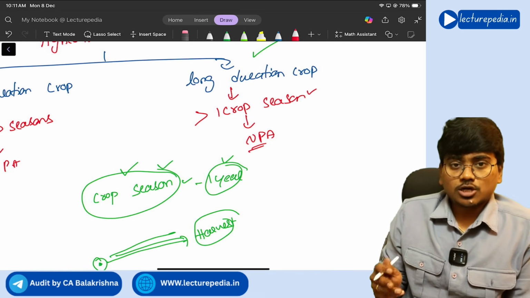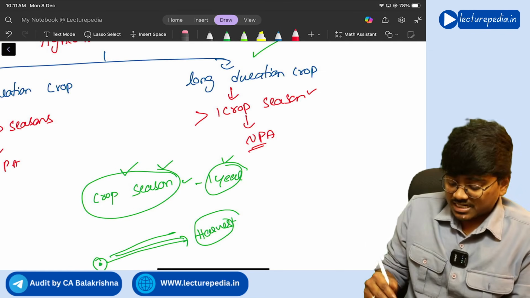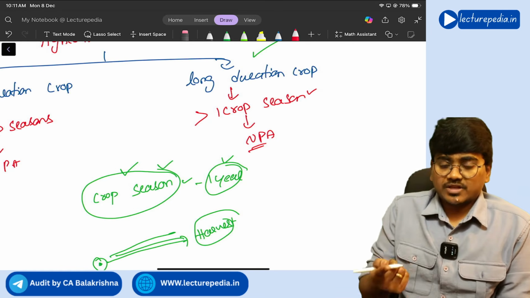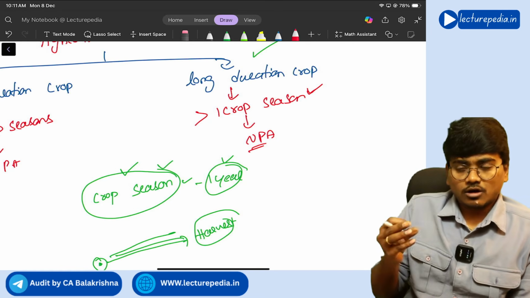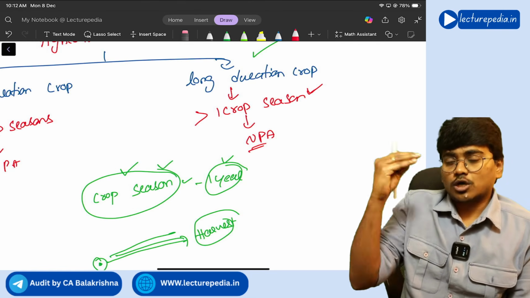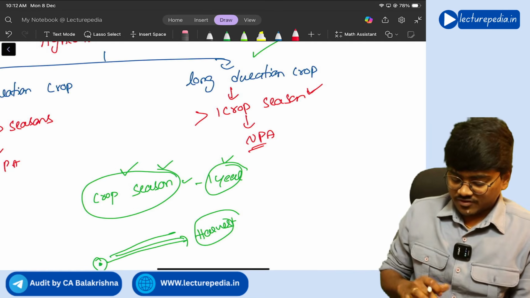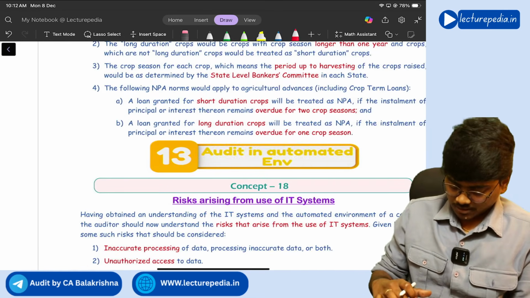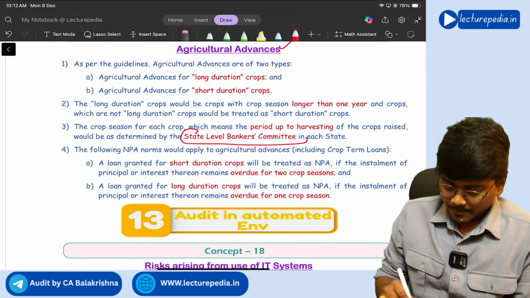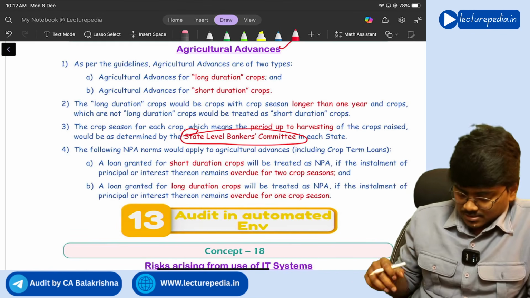Now, how long will the crop season be for each type of crop? That will be decided by a committee. A state level bankers committee will decide the duration of each type of crop. For paddy, what is the crop season? For wheat? For tobacco? Like this, the crop wise crop season will already be fixed by the bankers committee, and as per that you will determine. Got it? Yes.